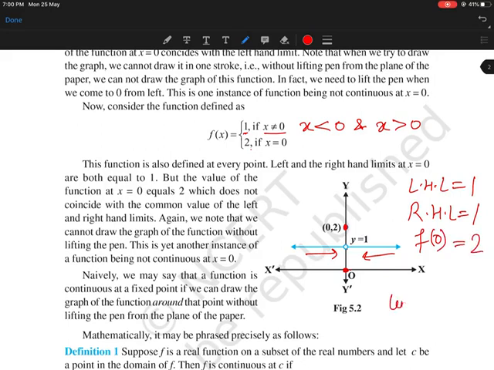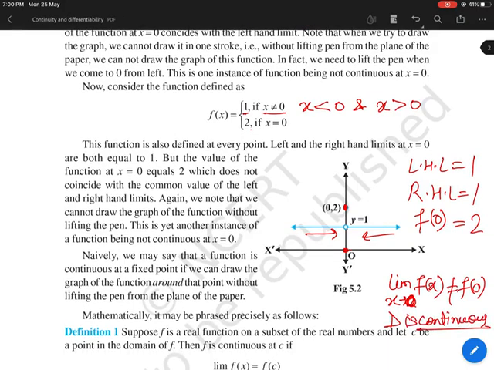So here the limit of f(x) as x tends to 0 is 1. LHL and RHL are equal, but they are not equal to the value of the function at 0. This is x equal to 0. So this is also discontinuous. I hope this is clear.